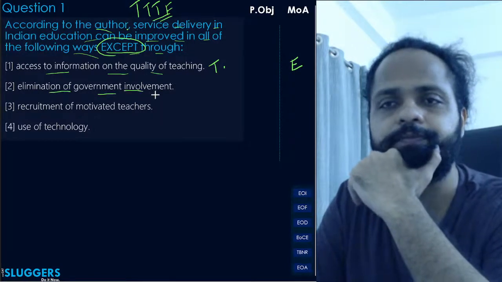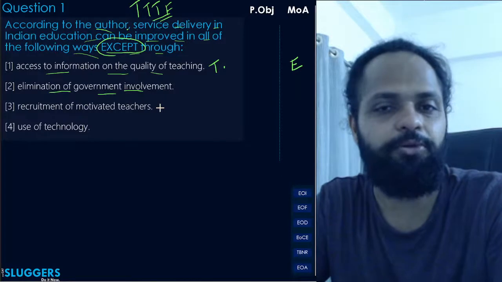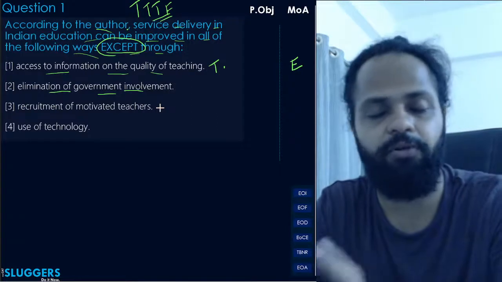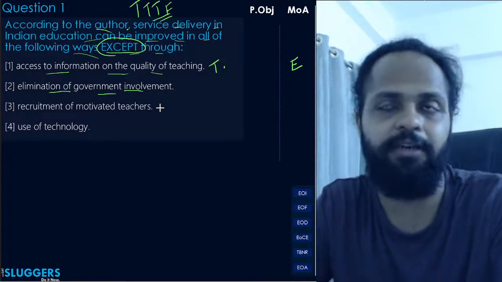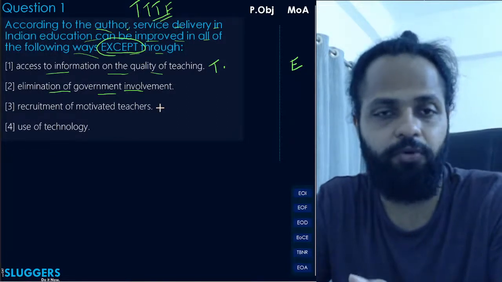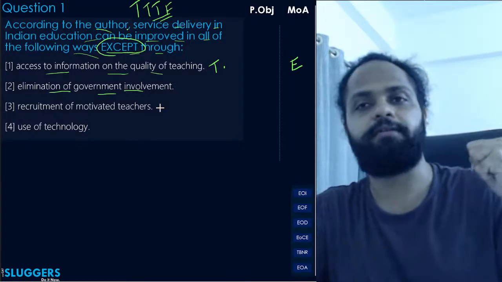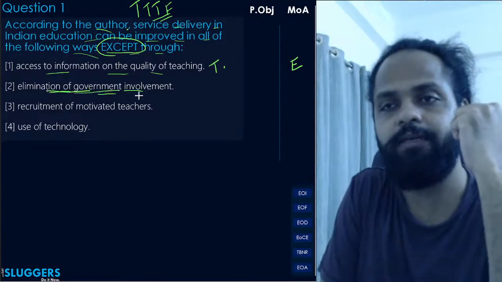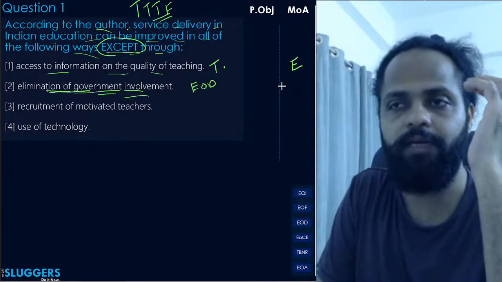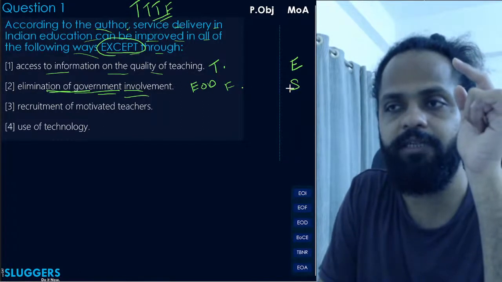Elimination of government involvement. Okay, now the author does talk about bringing in some autonomy. Author ने ये बात जरूर की है कि autonomy लाना है, let the teachers teach the way they want to teach, and like first of all have motivated teachers who are interested to teach, and then let them teach the way they want to teach. So there is an argument that the author has made for autonomy, but he has not gone so far as to say that government का पूरा involvement ही निकाल दिया जाए, right? So elimination of government's involvement is going too far. There's a very clear case of an error of distortion. Okay, and hence you will select this option because you're looking for the false option, right? So ये आपका false हो गया, and this will be selected with the capital S in fact.